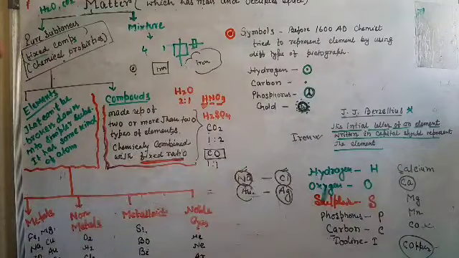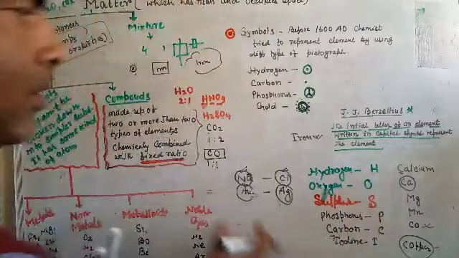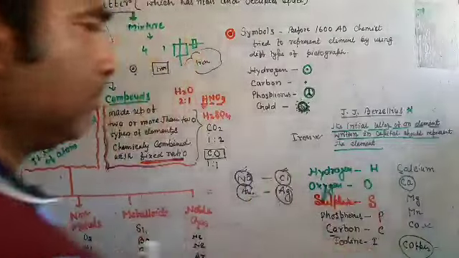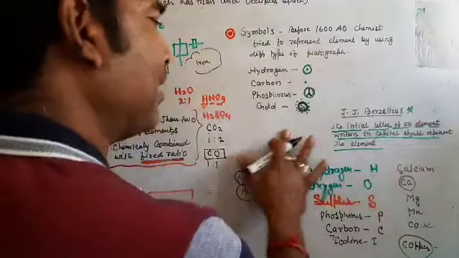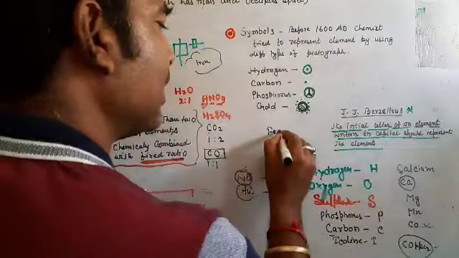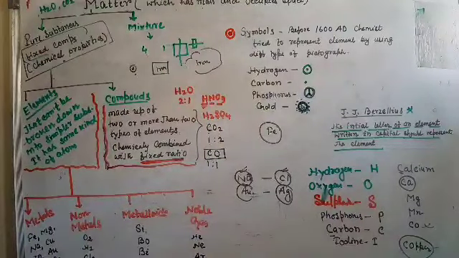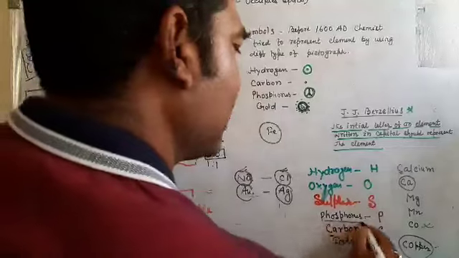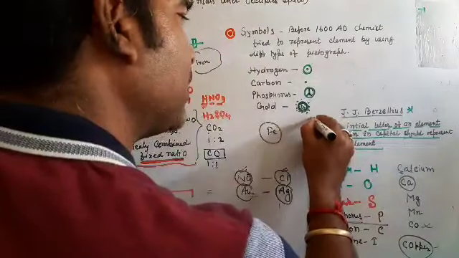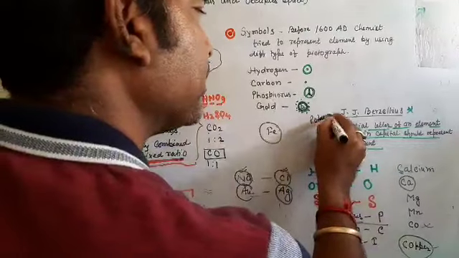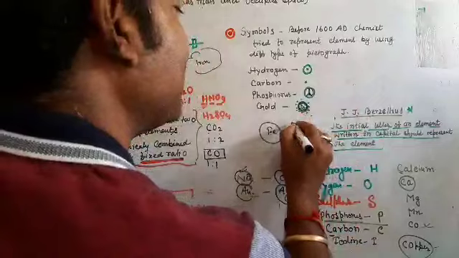So then they decided that if there is some problem like this, then we use the Latin name. That's why the iron Latin name is ferrum and it is used as Fe. Phosphorus takes P. What about potassium? It also starts with P. So the potassium Latin name is kalium.